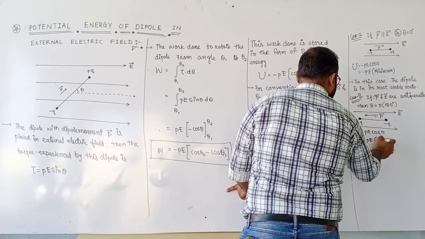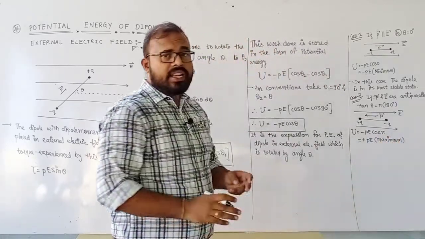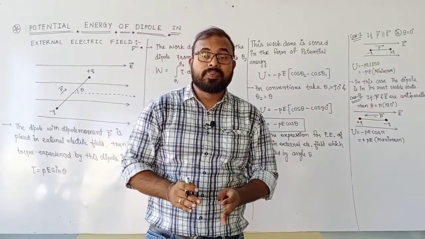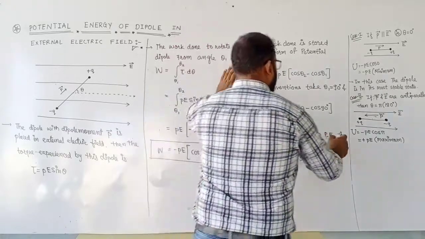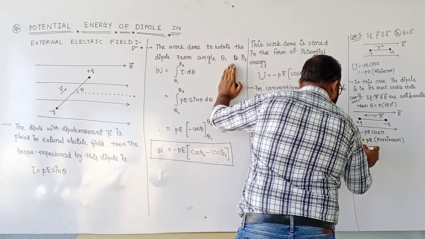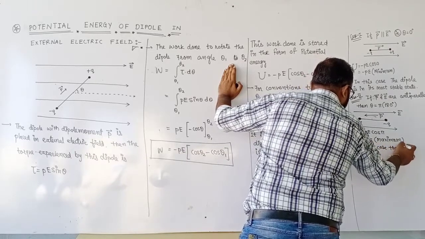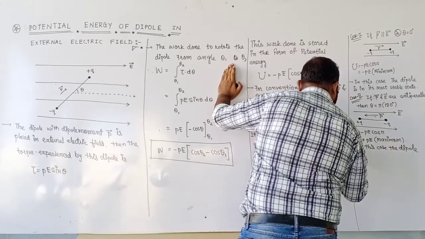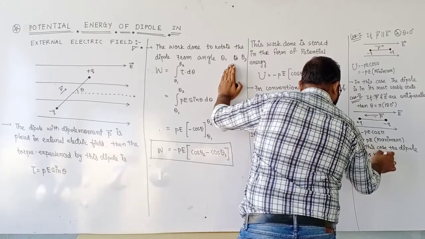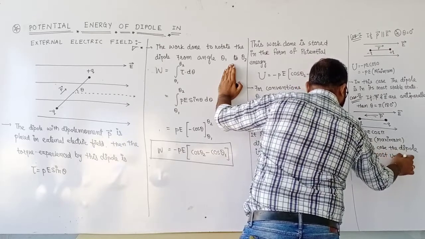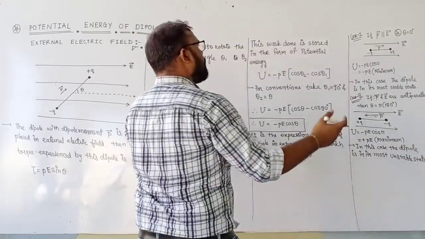This is maximum. And whenever the energy of a particular object becomes maximum, it is said to be in its most unstable state. So we can say that in this case the dipole is in its most unstable state. It's very simple.